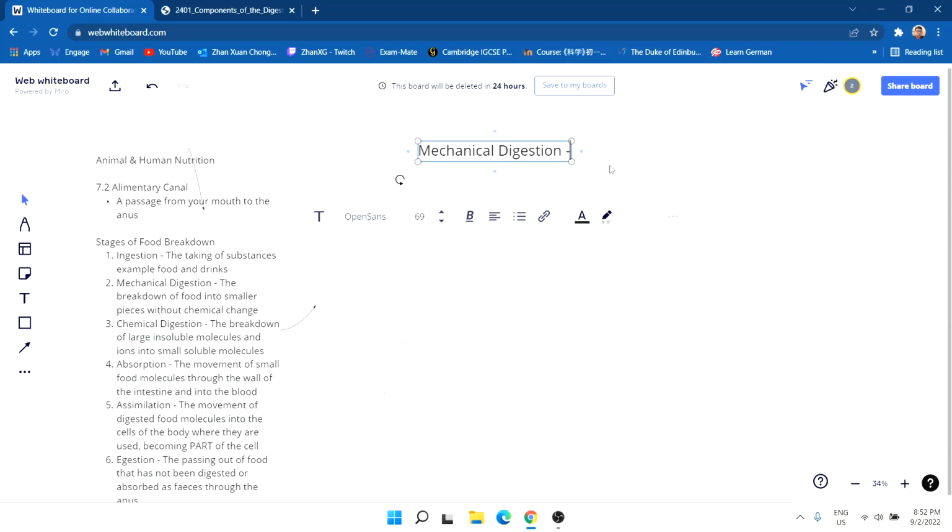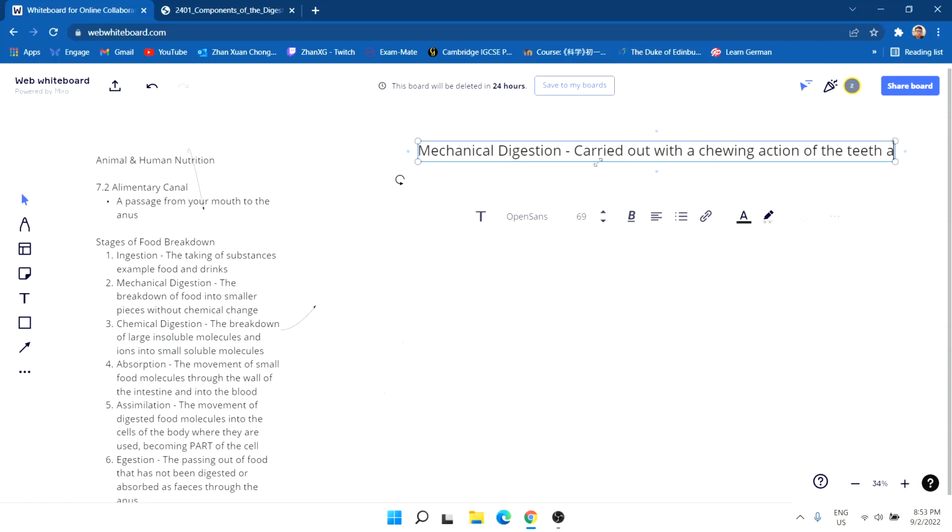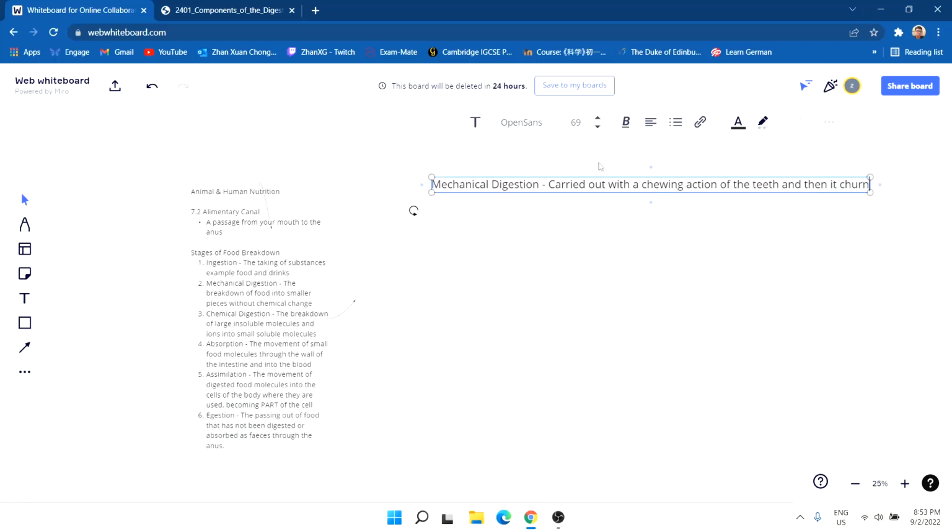It's usually carried out with the chewing action of the teeth, and then it churns. Remember, this is just about mechanical digestion.